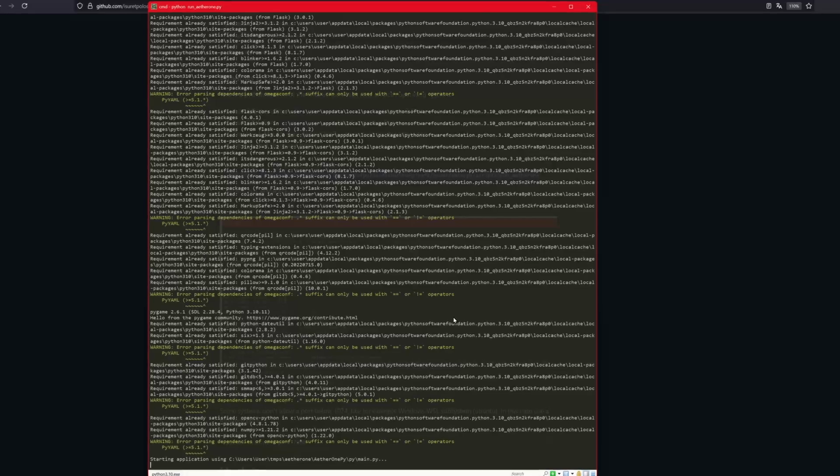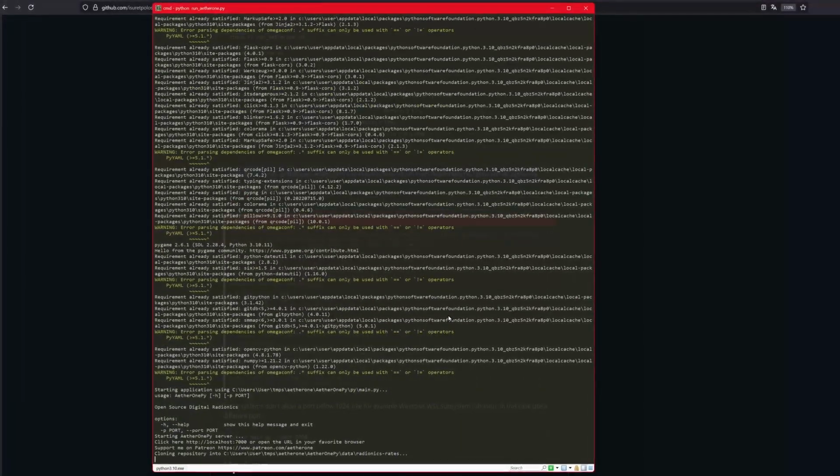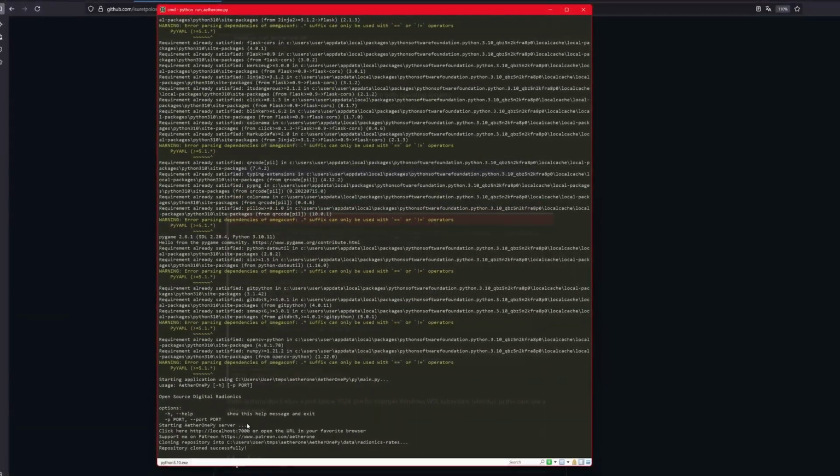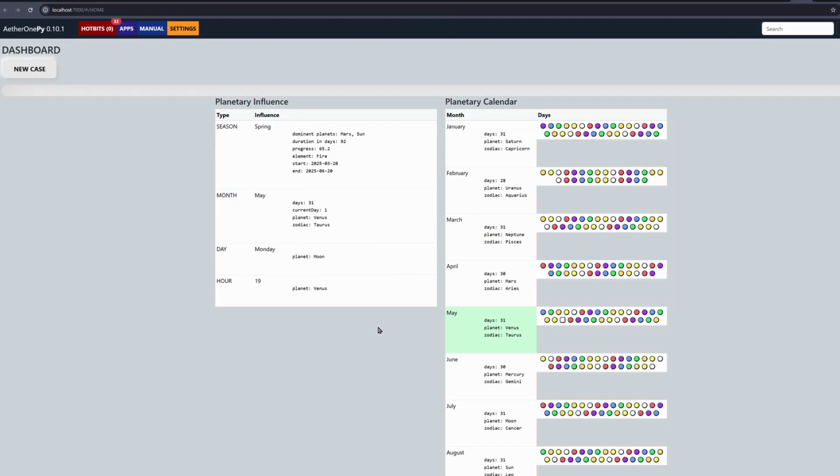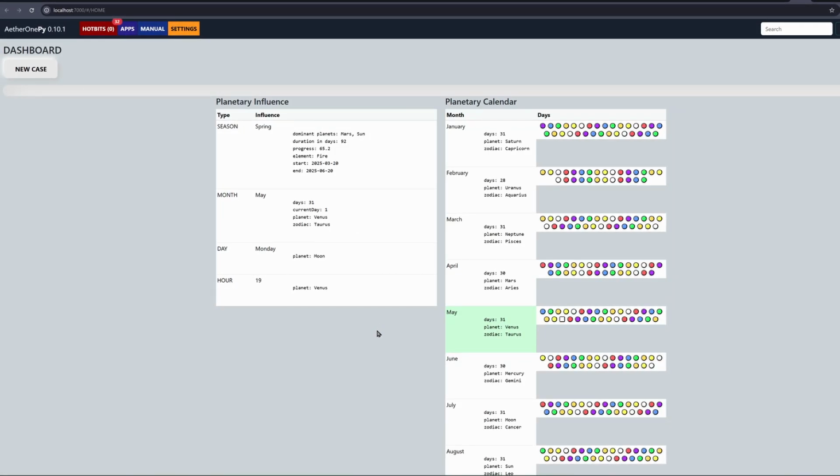When you see the text, starting AetherOne application, and a URL, click on the URL while you hold the command key. That's all.